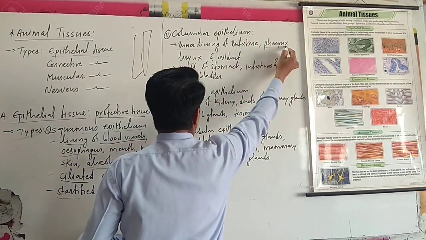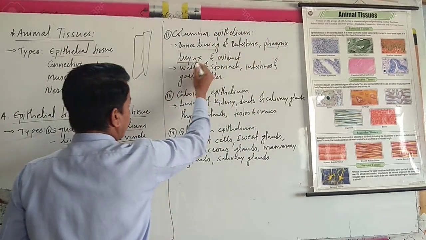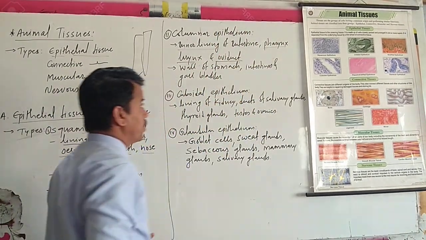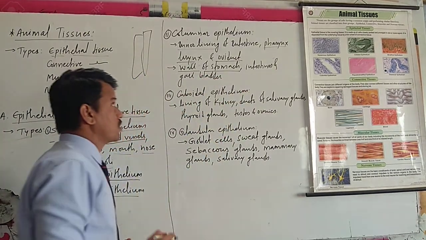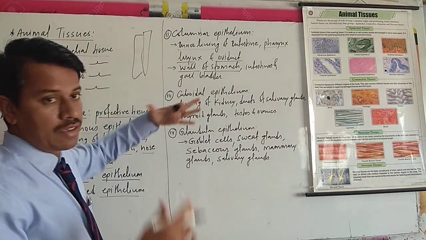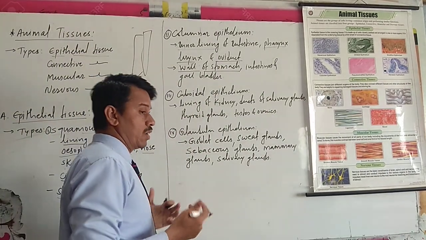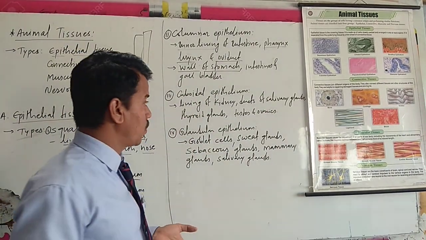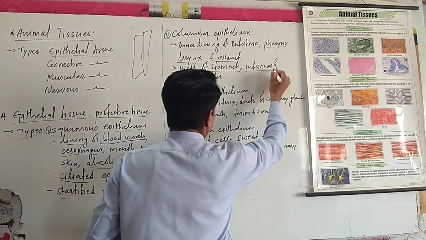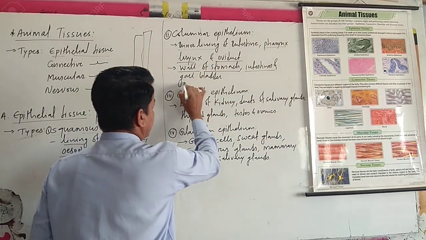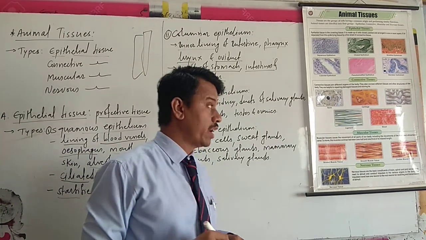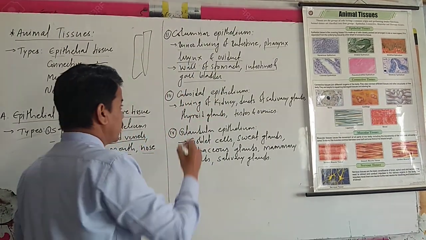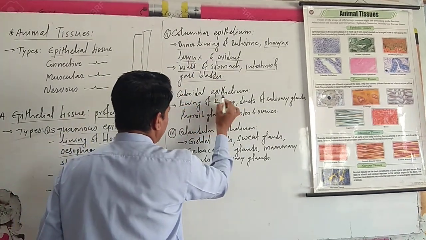It is also present in the pharynx, then the larynx, and the orbital. It forms the walls of the stomach, with their secretion. Then the intestines and the gallbladder, where again the function is secretion during digestion.